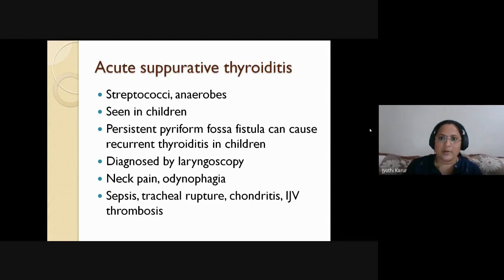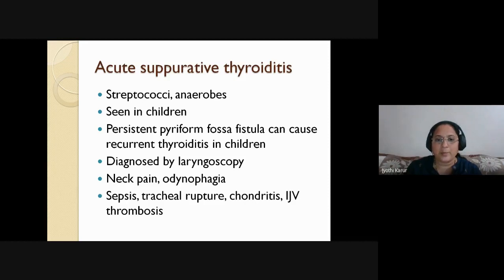If at all there is suppurative thyroiditis, the common organisms are streptococci and anaerobes. It is most commonly seen in children. So in adults, it is not seen commonly. In day-to-day practice, hardly in your lifetime, if you are very fortunate, you might see 2 or 3 cases. That's it. Okay.